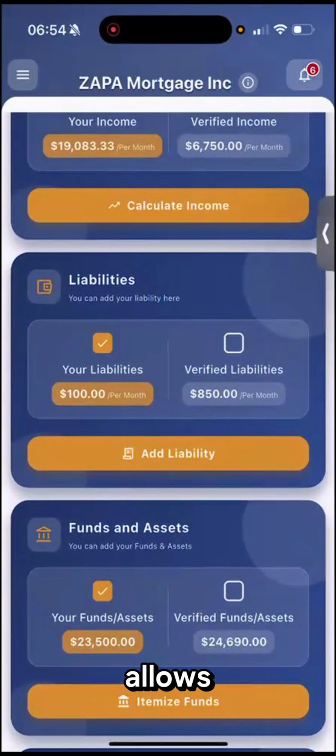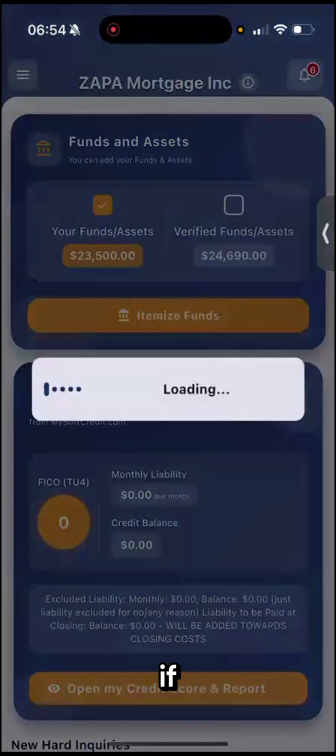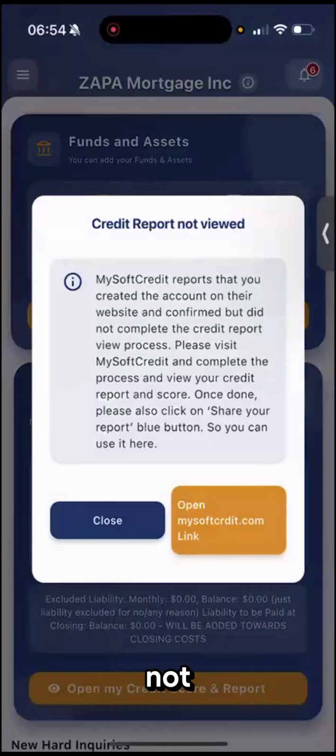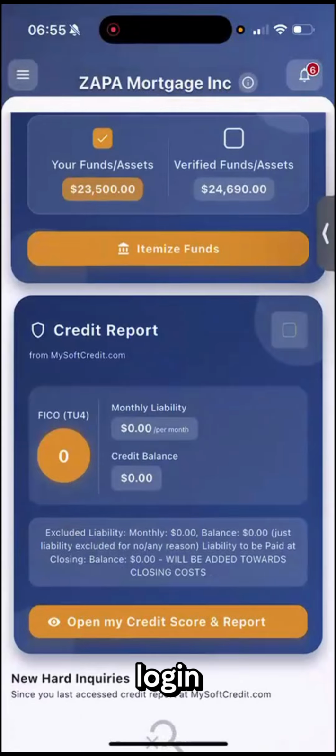Now, this app also allows you to do a credit report pull. You can yourself pull the credit report, but to pull the credit report, you need to talk to whoever is bringing that app to you. If I click on it, it will just tell me that I have not started the process. I can go to this website, and just to let you know, this website, mysoftcredit.com, allows you to pull your own soft credit score and credit report, but only if you go through this link. If you go directly, it will not allow you to do that because we need to use a special link to log in. That special link to log in is right here.